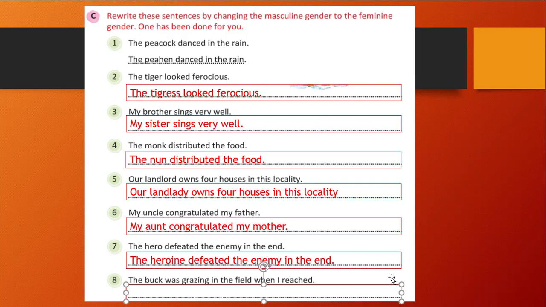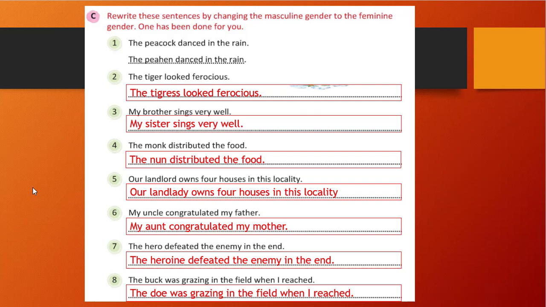Okay. So who? Buck. So what is the feminine word of the buck? It is one kind of a male horn. Okay, so the feminine word of the buck is doe. So the correct answer is: the doe was grazing in the field when I reached.